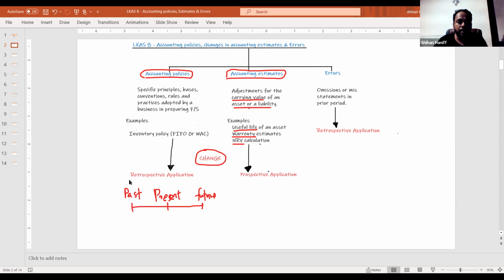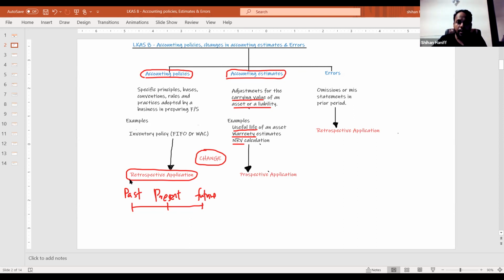So that is called retrospective application of the change. Retrospective application means we change the previous financial statements, current financial statement, and the future. So when do you use retrospective application? When there is an accounting policy change.